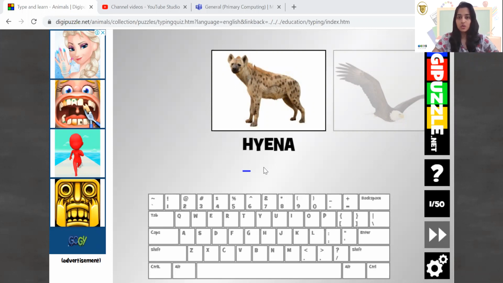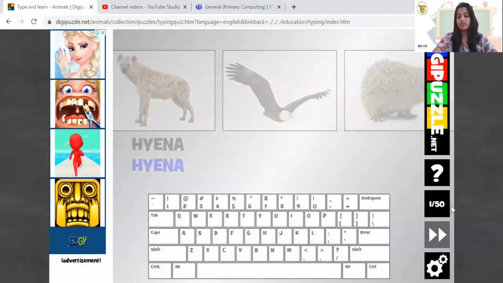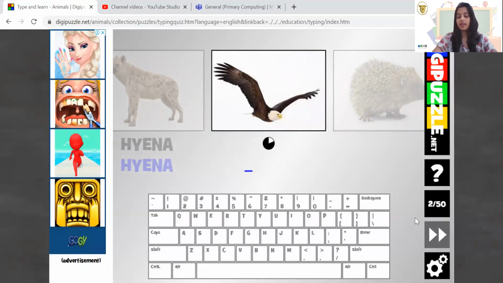So what you have to do is you have to type using the keyboard. You have to type the name of the animal that comes on the screen. So I'm going to type the name of the animal, it's hyena. So I'm going to type Hyena. So I get 1 point there.